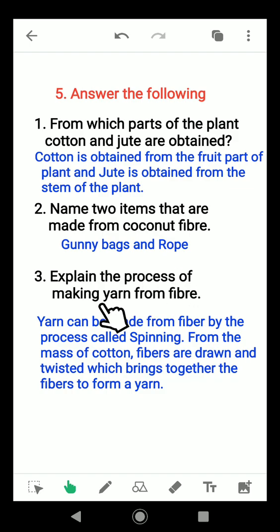Explain the process of making yarn from fiber. Yarn can be made from the fiber by the process called spinning. From the mass of cotton, fibers are drawn and twisted which brings together the fibers to form a yarn. First we take the cotton ball in our hand, then using our forefinger and thumb, we twist it and elongate it. We can form the yarns from the cotton fibers.